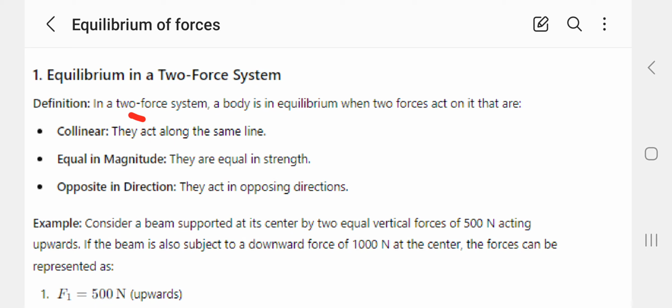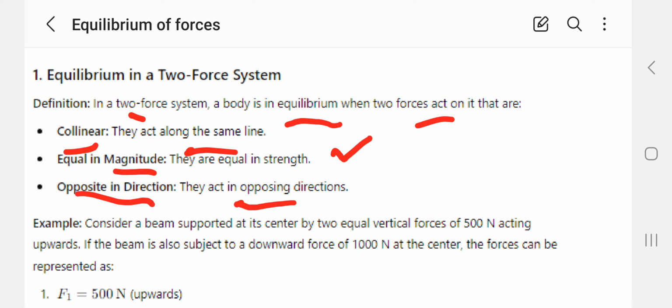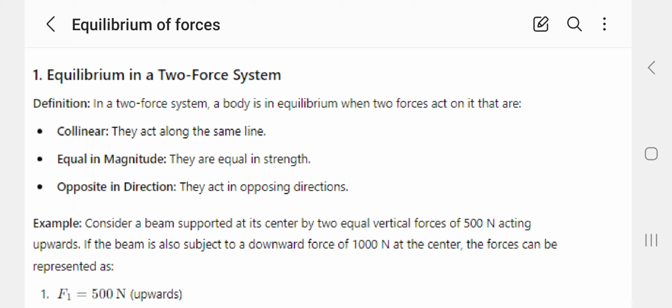So here you can see in a two-force system, the body is in equilibrium when two forces act on it that are collinear, that means they act along the same line, equal in magnitude, they are equal in strength, and opposite in direction, they act in opposite directions along the same line of action.